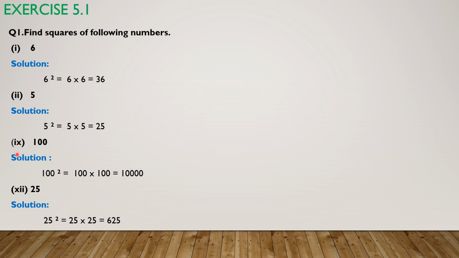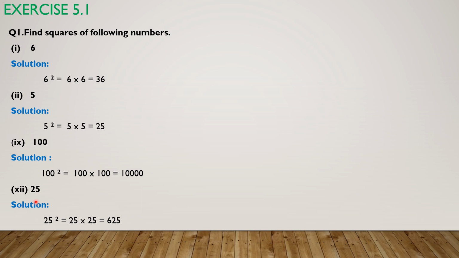In part number 9, you have to find square of 100. So simply first you have to write 100 power 2 or 100 square, and then you have to multiply 100 with itself. Since power is 2 means 100 will be multiplied twice. Multiply 100 with 100, you will get 10,000.